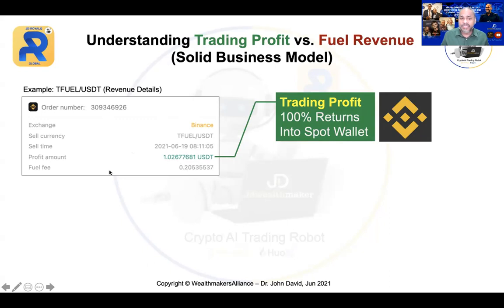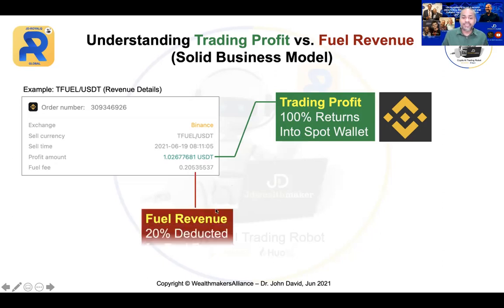That is a 20% fuel fee. So on every profit, that is a 20% fuel fee. But this fuel fee is not taken from your profit, it is taken from the fuel revenue. All right? This is the fuel. So 20% from your fuel will be deducted. So this is what we call a fuel fee.